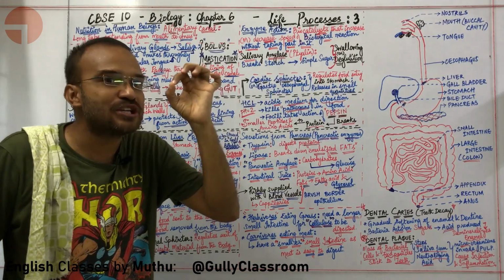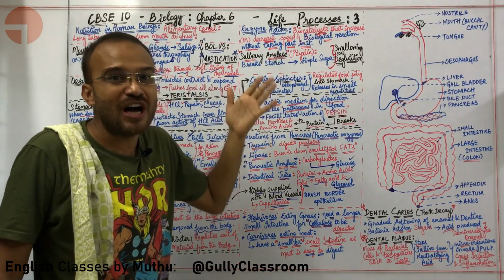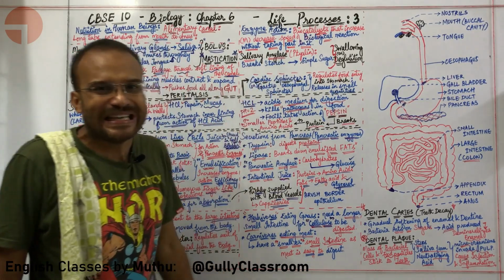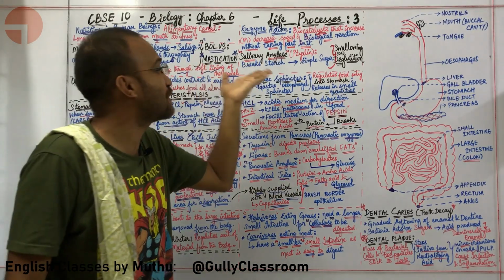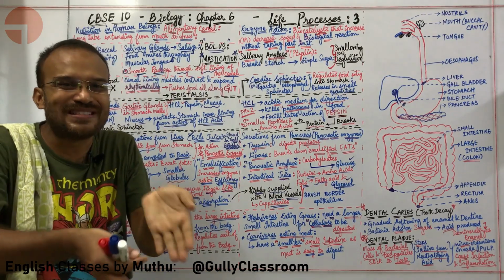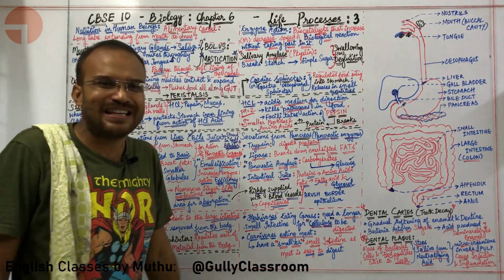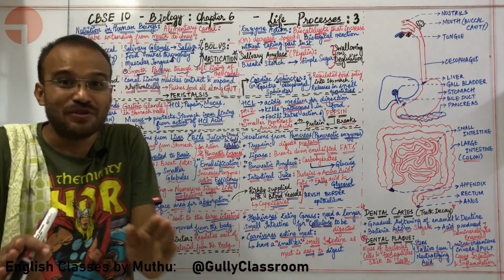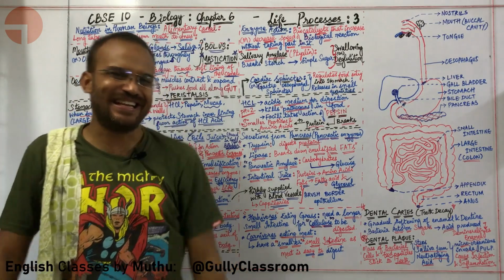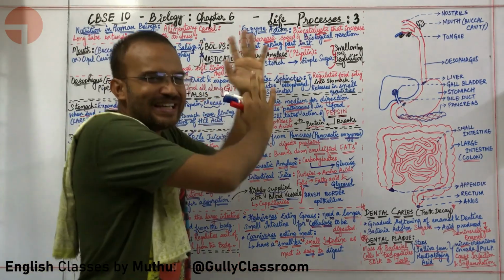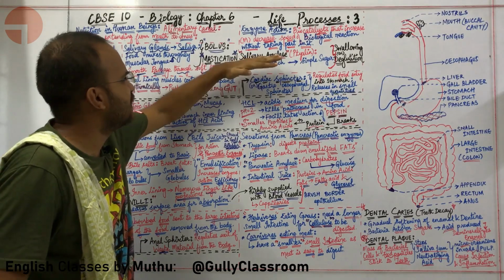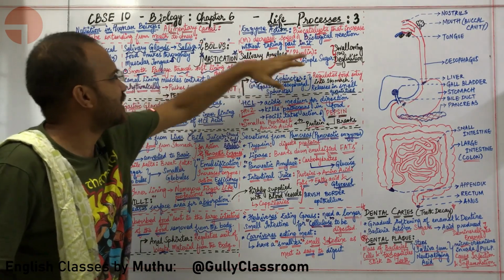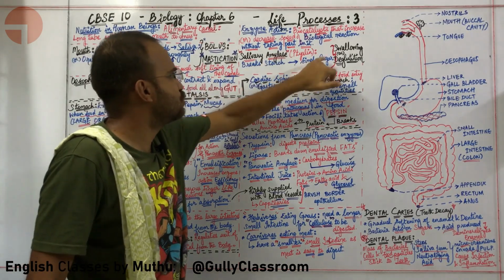Starch is a complex sugar. 30% of all the starch is broken into maltose. Also, there are antibacterial agents called as lysosomes present in the saliva. These 2 points, which 2 points? Antibacterial agent and the breaking of starch, 30% of starch into maltose. You will learn about this in higher secondary classes. Let us get back to our 10th standard syllabus. Anyways, what are they giving in 10th standard syllabus? Salivary amylase or ptyalin is breaking the starch into simple sugar.